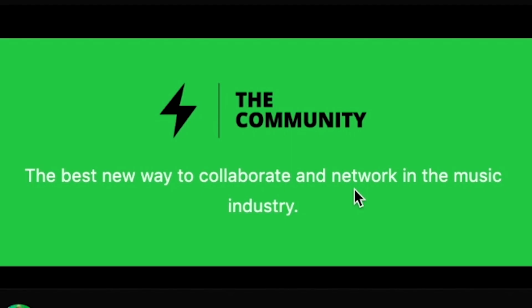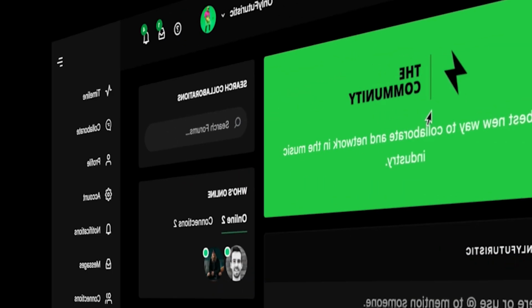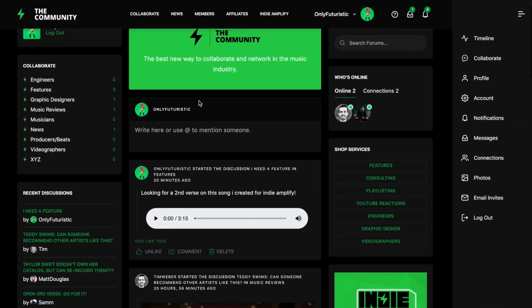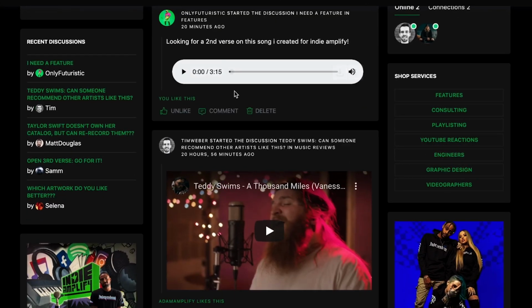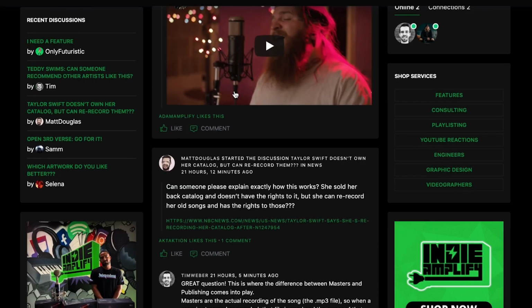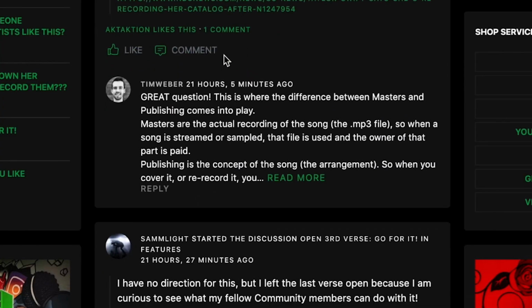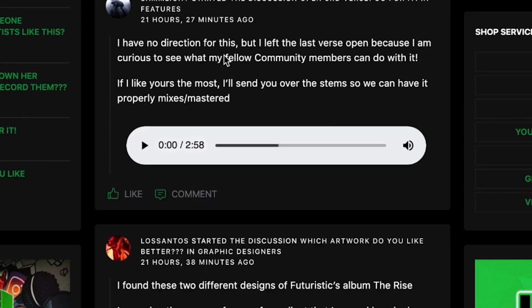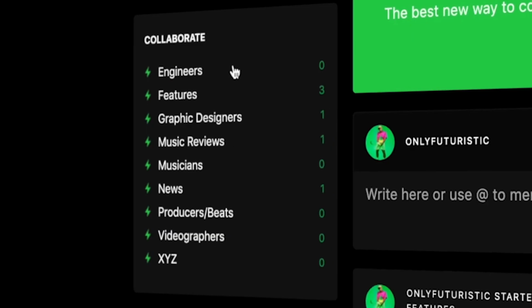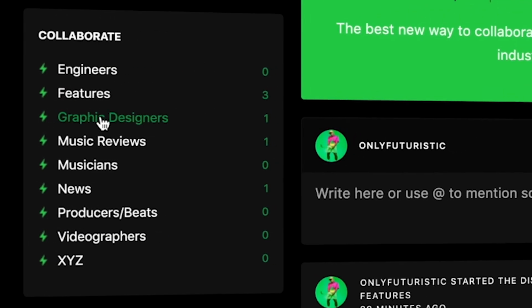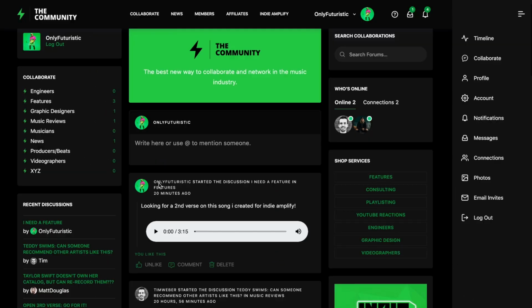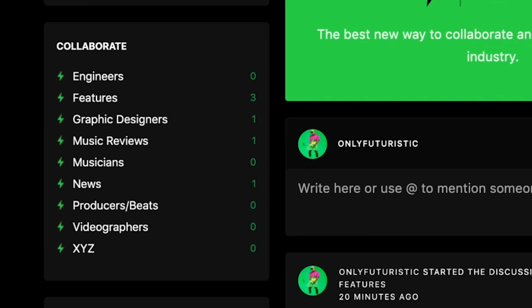This is the homepage of the community. Everything that's on this page in this little scroll down right here is going to be people that are looking for services, looking to collaborate with you. So if you update your profile or do anything like that, it's not going to show up in the community on the homepage. This is only for people that are looking for engineers, features, graphic designers, music reviews, and so forth, as you see on the left-hand side.